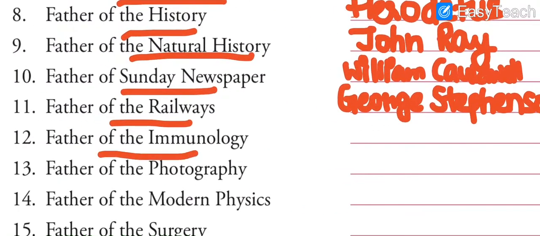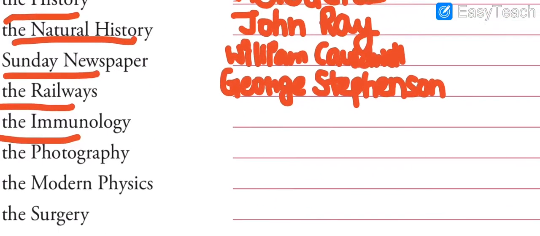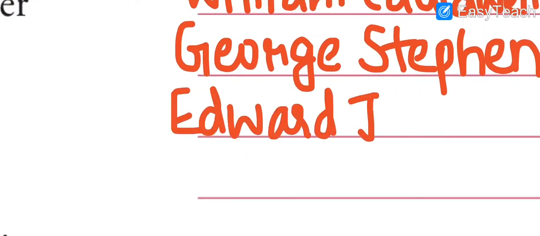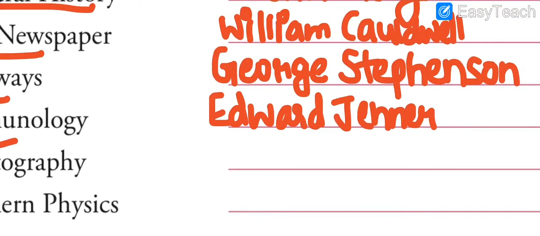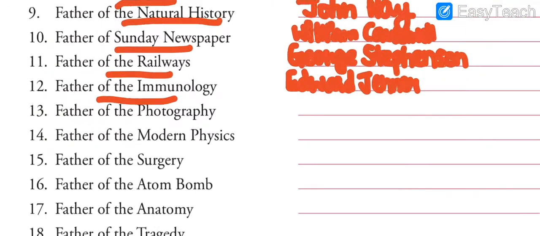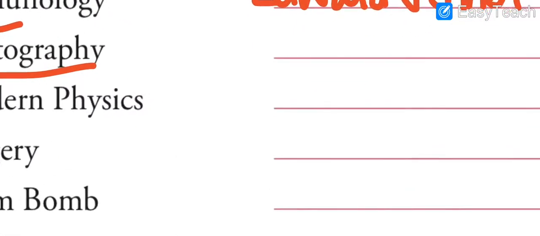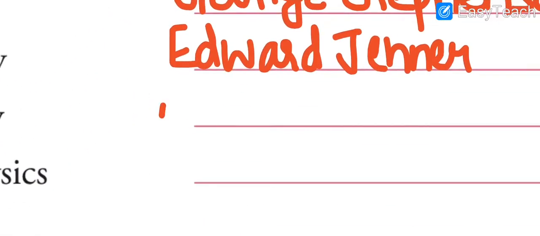Next is father of the immunology. Who is known as the father of the immunology? It is Edward Jenner. Next is father of the photography. Who is known as the father of the photography? You can make a trick for this.